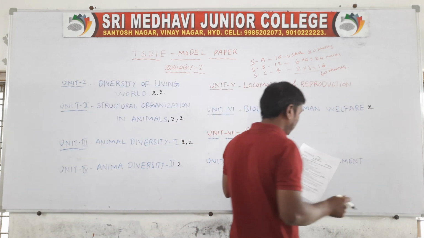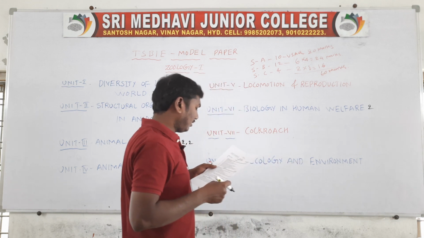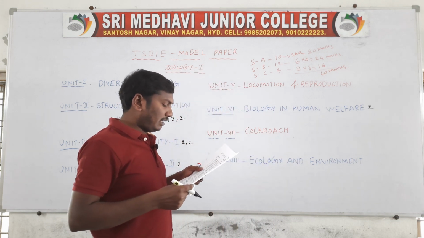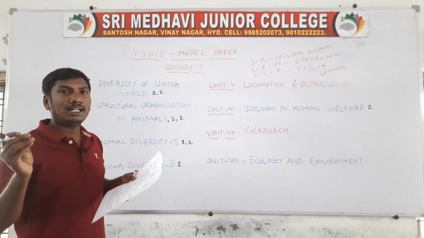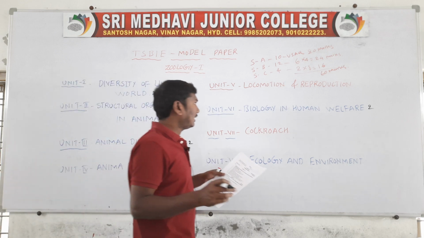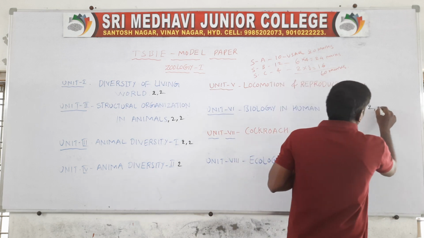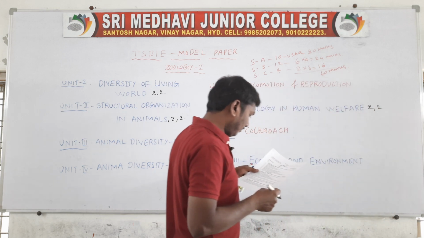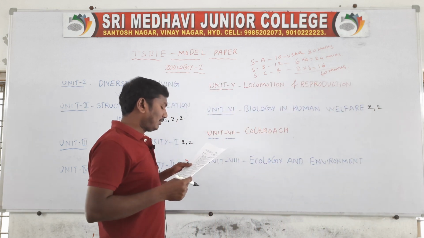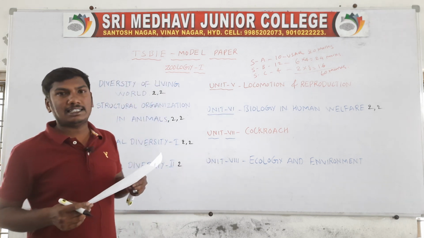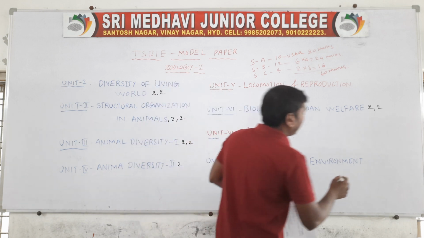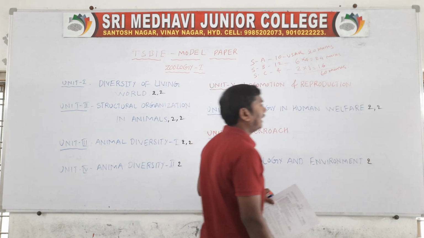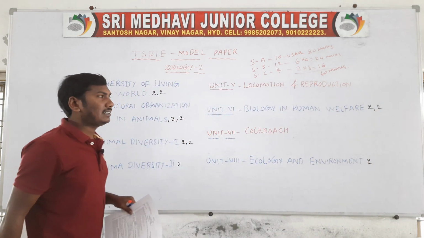Ninth question: From which substances are smoke and coke obtained? This is presented in the sixth lesson, a 2 marks question. Last, the 10th question: What are circadian rhythms? This is the 8th lesson, unit 8. So totally 10 very short answers.